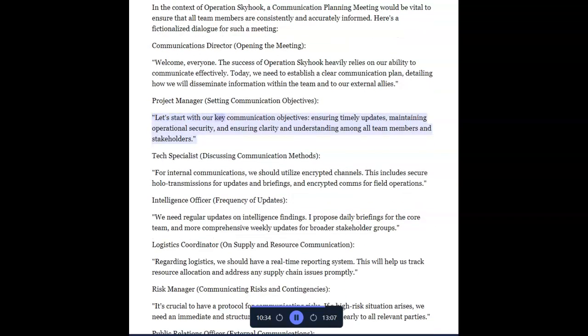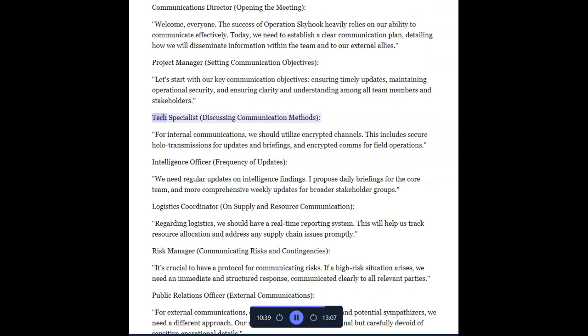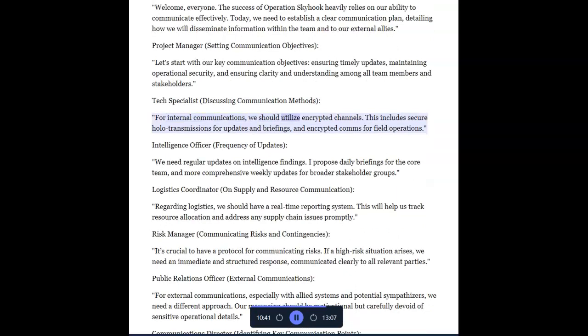Let's start with our key communication objectives, ensuring timely updates, maintaining operational security, and ensuring clarity and understanding among all team members and stakeholders. Tech specialist, discussing communication methods. For internal communications, we should utilize encrypted channels. This includes secure holo transmissions for updates and briefings, and encrypted comms for field operations.